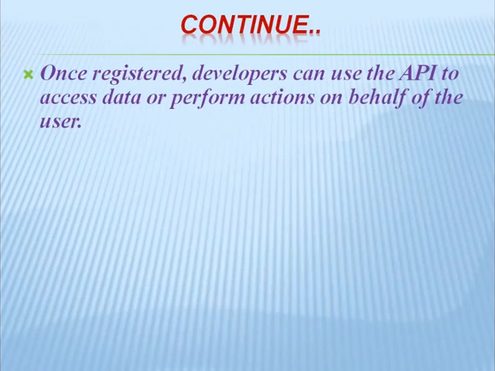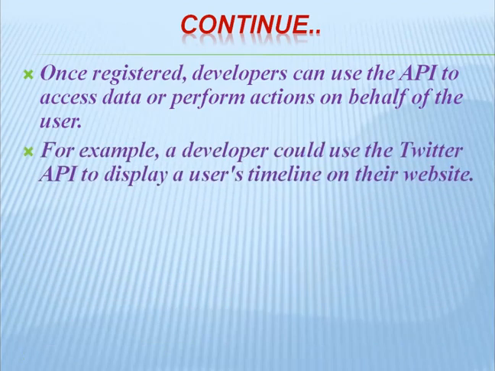Once registered, developers can use the API to access data or perform actions on behalf of the user. For example, a developer could use the Twitter API to display the user's timeline on their website.